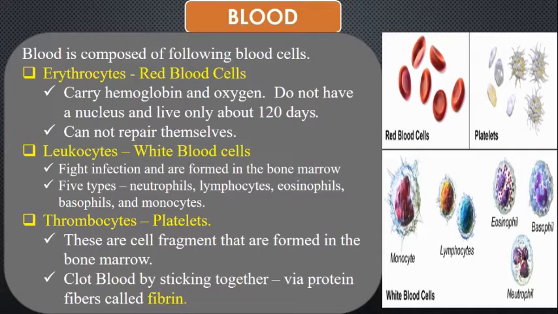The next blood cell is the thrombocytes or the platelets. These platelets are formed in the bone marrow and help in the clotting of blood. Children, when you get injured, a clot develops on your skin through a protein called fibrin. This fibrin protein forms a layer over the injured part and thus the blood clots.